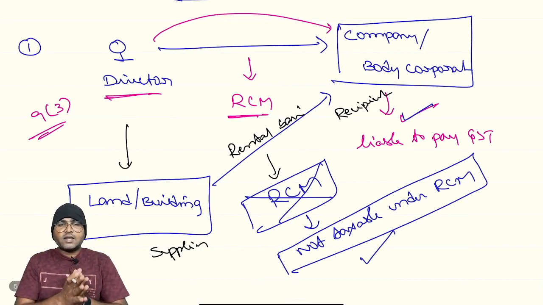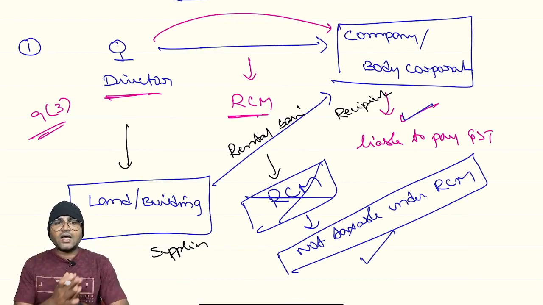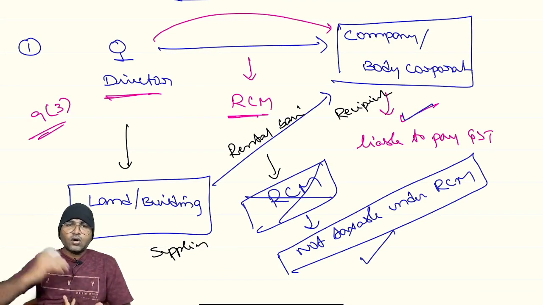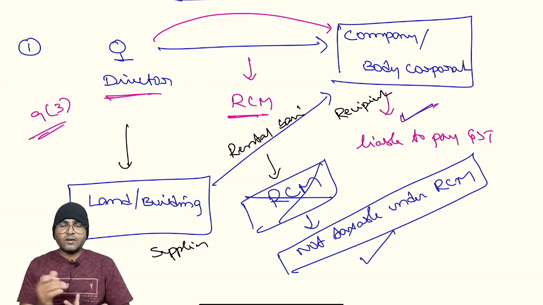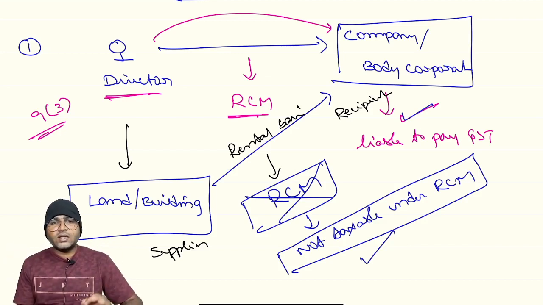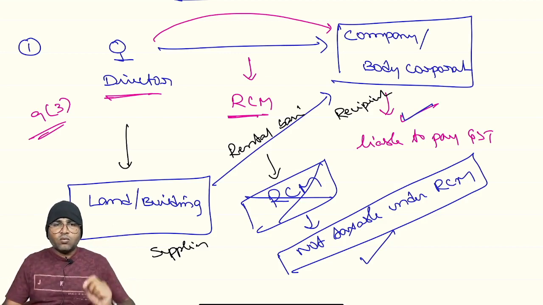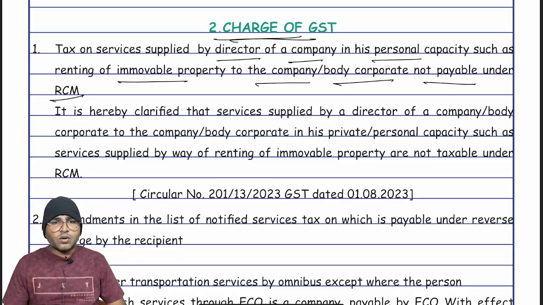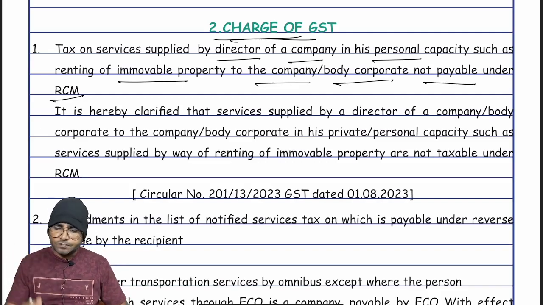Where a director renders services to the company other than directorship services, like land and building given on rental basis, or any immovable property delivered, or any other services rendered, such as an insurance agent or any other professional services, in relation to services other than directorship services, RCM is not applicable. Only for directorship services is RCM applicable, right? So this is the first amendment in the chapter of charge of GST.